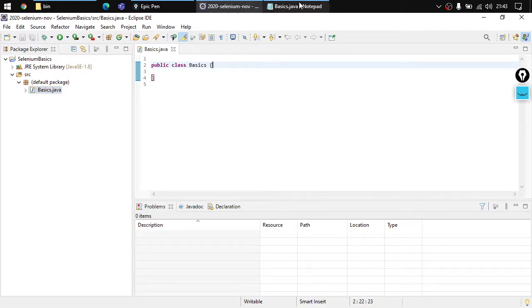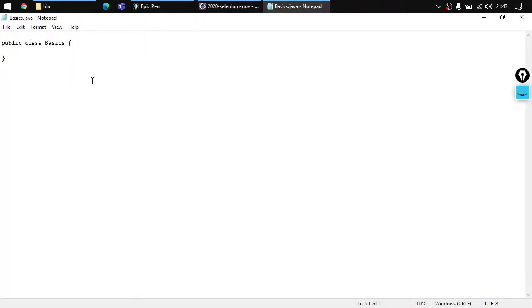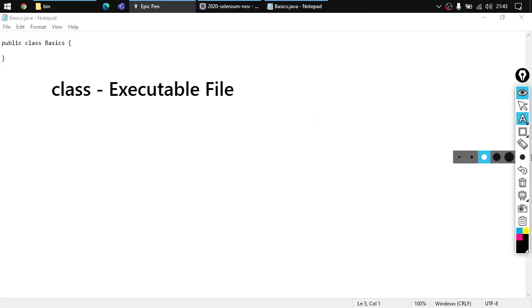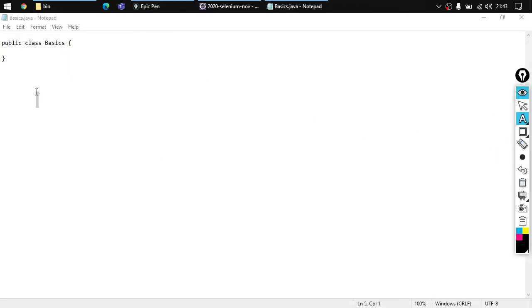Now, what is the benefit of having a class file? This class file is ready to use. This means that you can run it on any operating system. Say you can run it on Windows. The same file can be run on Mac. The same file can be run on Linux as well. So it doesn't matter where you're running this file. You don't need to compile this file. This is a pre-compiled file. You just need to run this file and you're good to go.